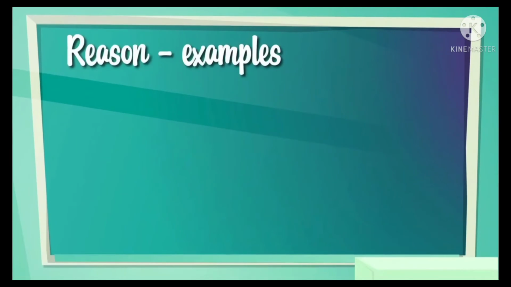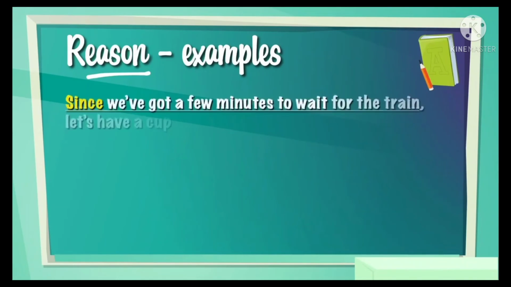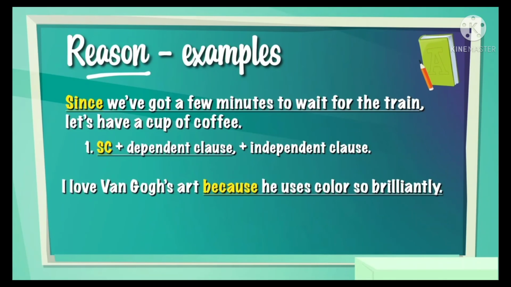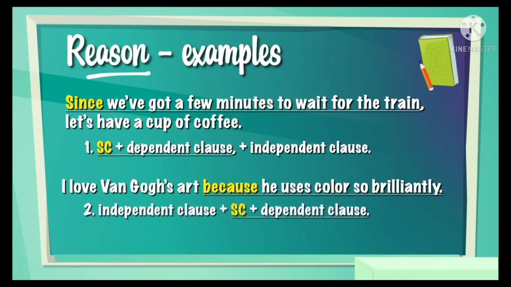So let's look at some examples of reason category. Since we've got a few minutes to wait for the train, let's have a cup of coffee. So you can see that we have the subordinating conjunction right before the dependent clause. Then we need a comma and then an independent clause. Another example. I love Van Gogh's art because he uses color so brilliantly. So here we have the independent clause plus the subordinating conjunction and then the dependent clause.